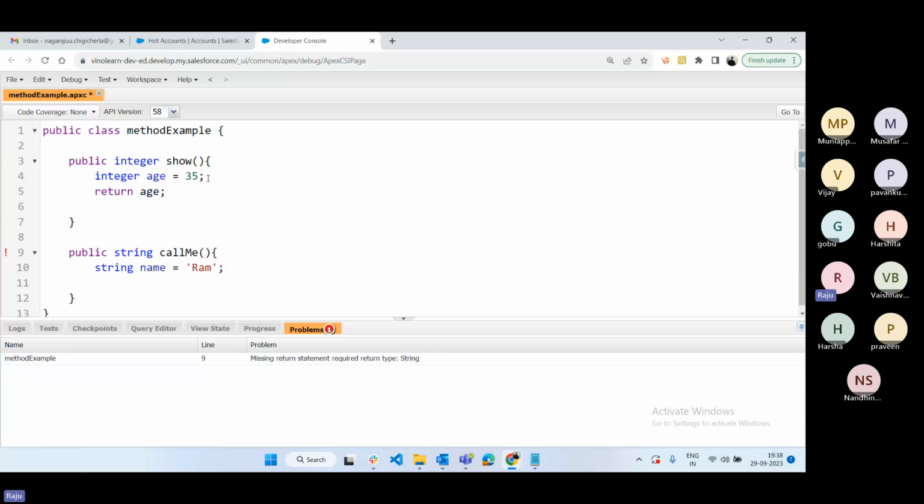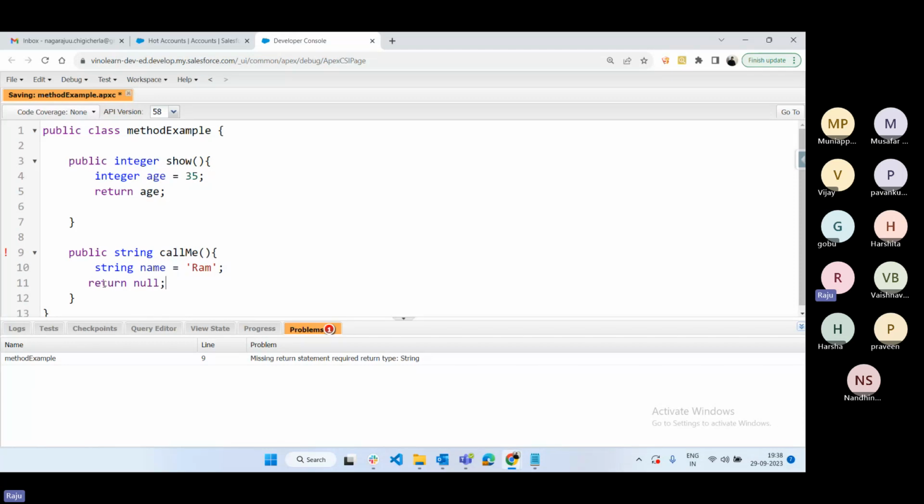Suppose some restaurant is not forcing you to give feedback, so they will send a link to your mobile. If you are interested, you give the feedback, or if you are not interested, you leave it. You are not providing any feedback, which means the response equals null value. So we can provide null as well, return null, like this.